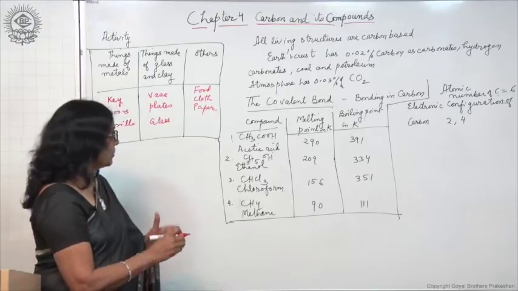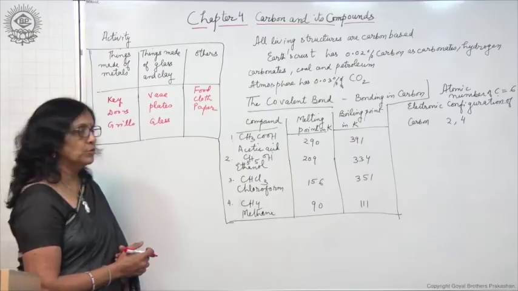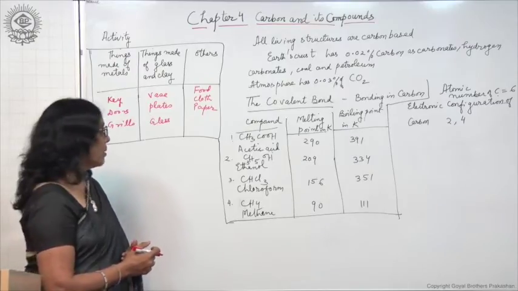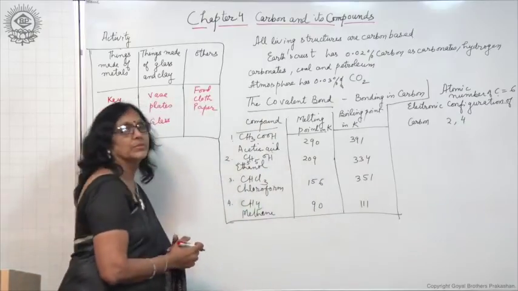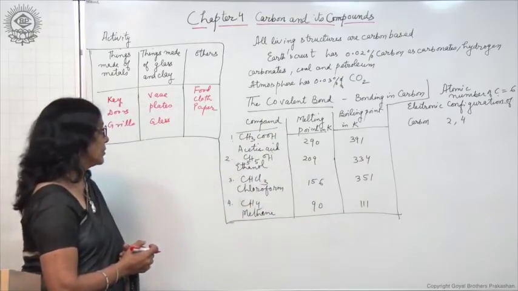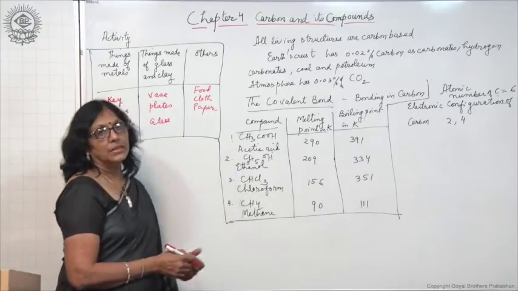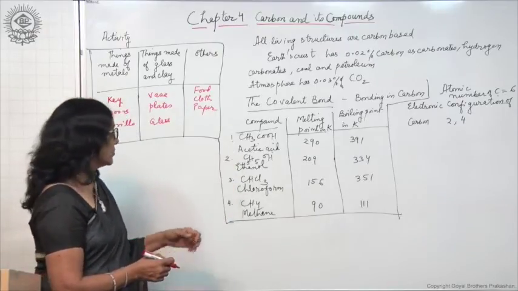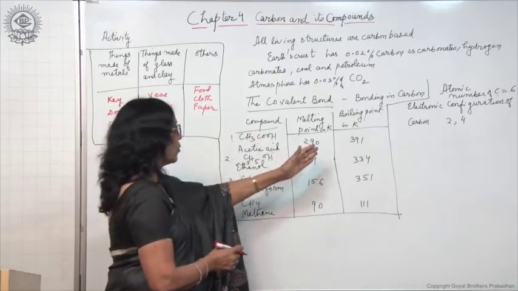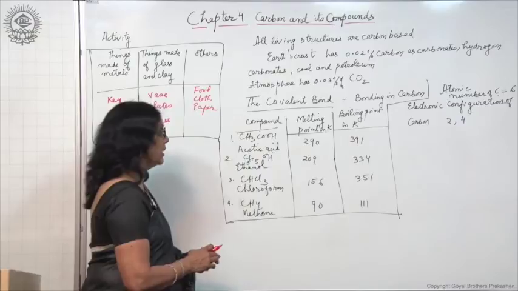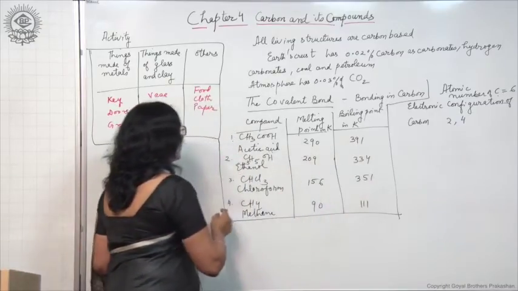Now, to study further about the carbon compounds, let us study the melting points and the boiling points of the carbon compounds. Some of the carbon compounds like acetic acid, used in daily life as vinegar, CH3COOH, have melting and boiling points in Kelvin scale of 290 Kelvin and 391 Kelvin.